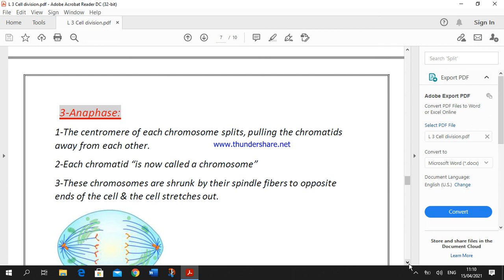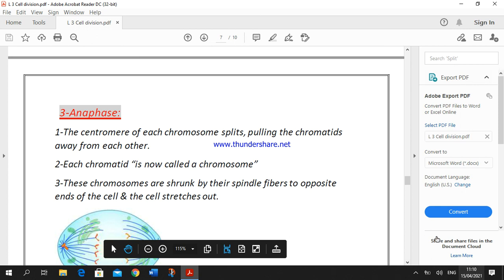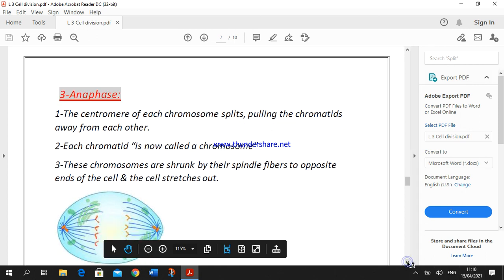Then the spindle fibers shrink, and each chromatid is now called a chromosome. These chromosomes are pulled by the spindle fibers to the opposite ends of the cell, and the cell stretches out, as we see.